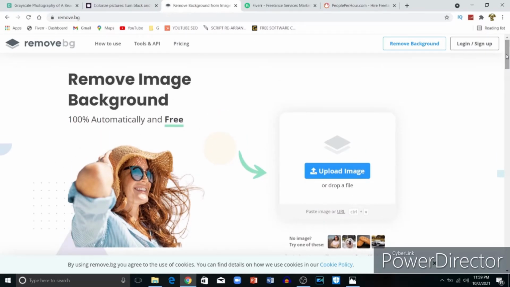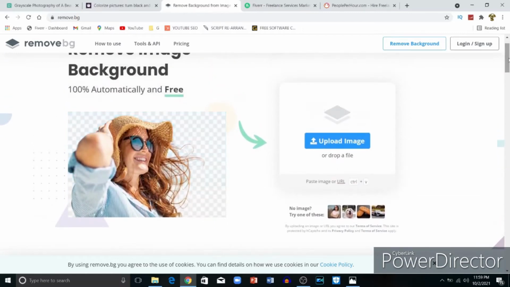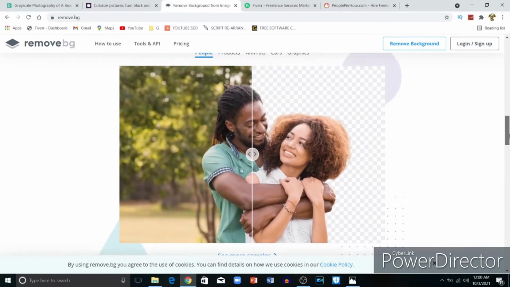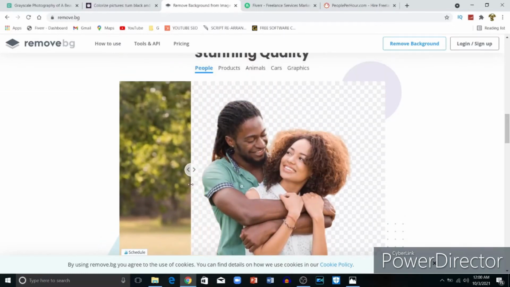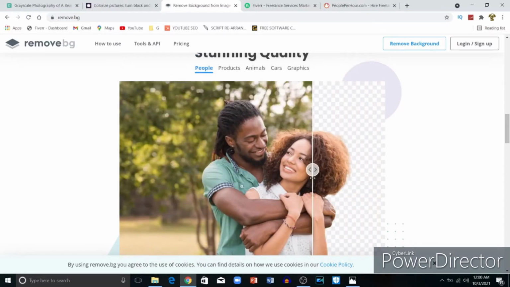What you are supposed to do is remove the background of photos, and then I'm going to show you another site where you upload this photo and get paid. You just need to upload this photo, and as you can see here, you can remove the background and download it for free.